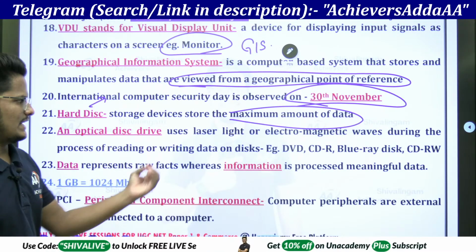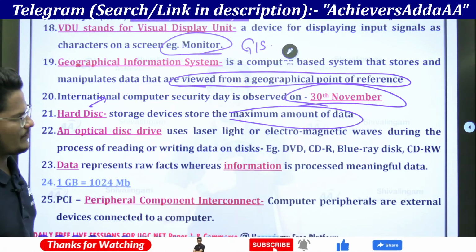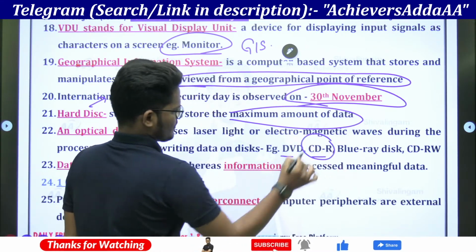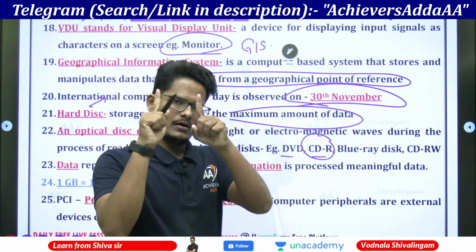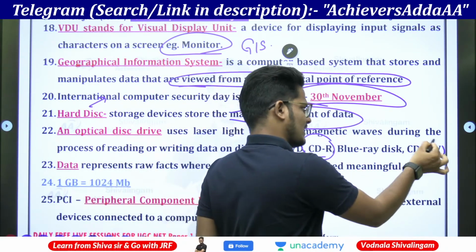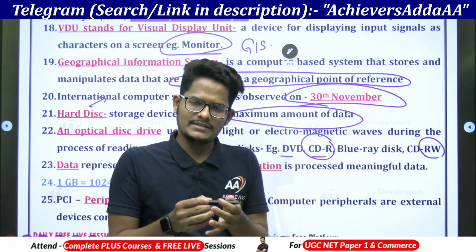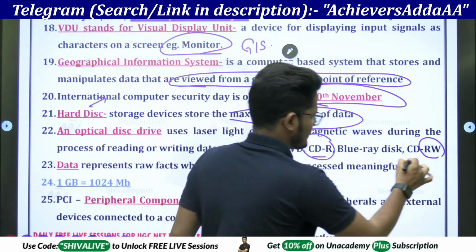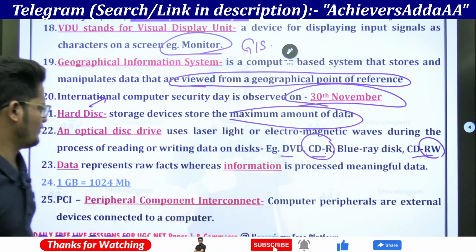Optical disk drive uses laser light and electromagnetic waves during the process of reading and writing data on disk. Those are DVD, CDR. CDR means compact disk recordable. If you write once, you can read many times. And Blu-ray disc, CDRW means rewritable. Readable and writable means once you insert data, you can erase it later and write new data also. That comes under CDRW.